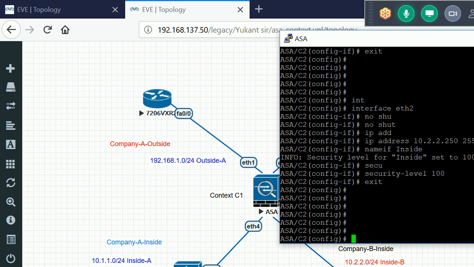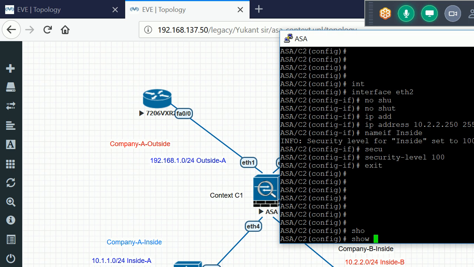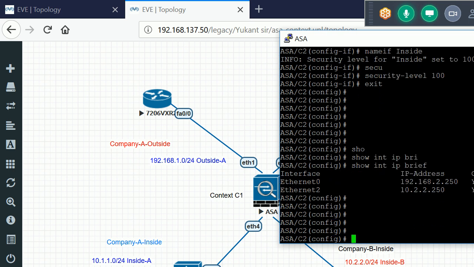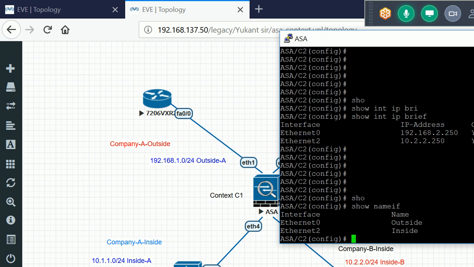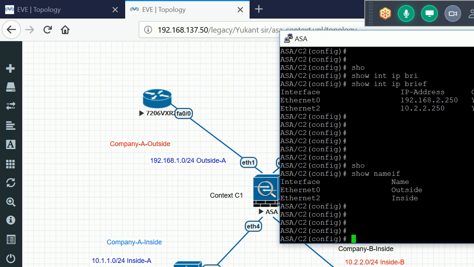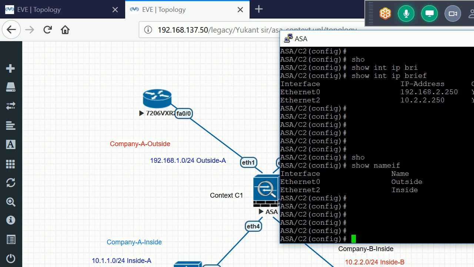So the IP address is configured now. If I check show interface ip brief, the IP address is available. If I run this command, the name is also available, and the security levels are outside 0, inside 100.